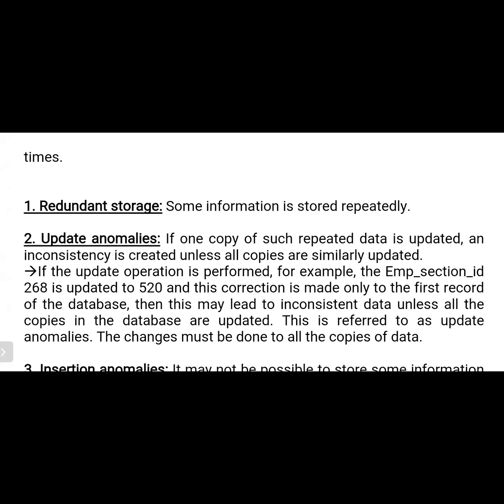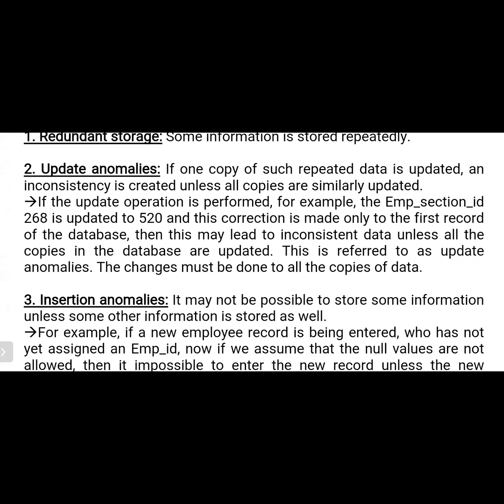Some information is stored repeatedly. Update anomalies. So what is the meaning of update anomalies? If one copy of such repeated data is updated, an inconsistency is created unless all copies are similarly updated. For example, if we want to change the 140s to 140s 56, for example.